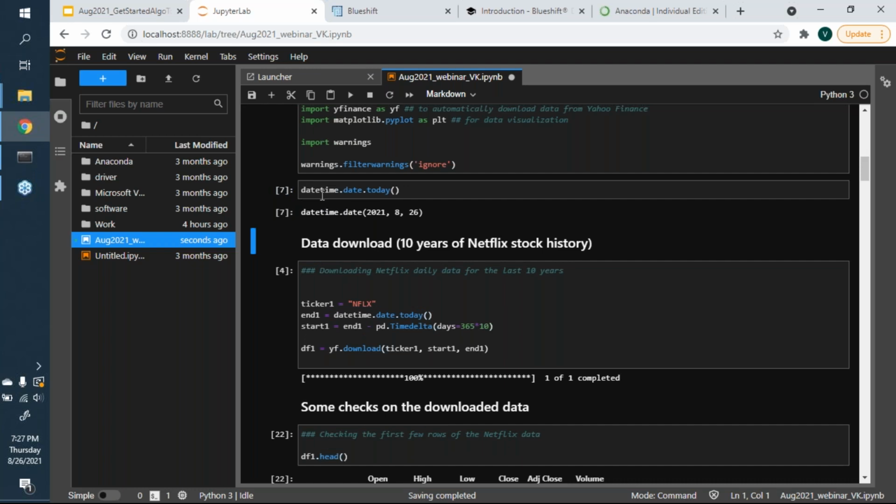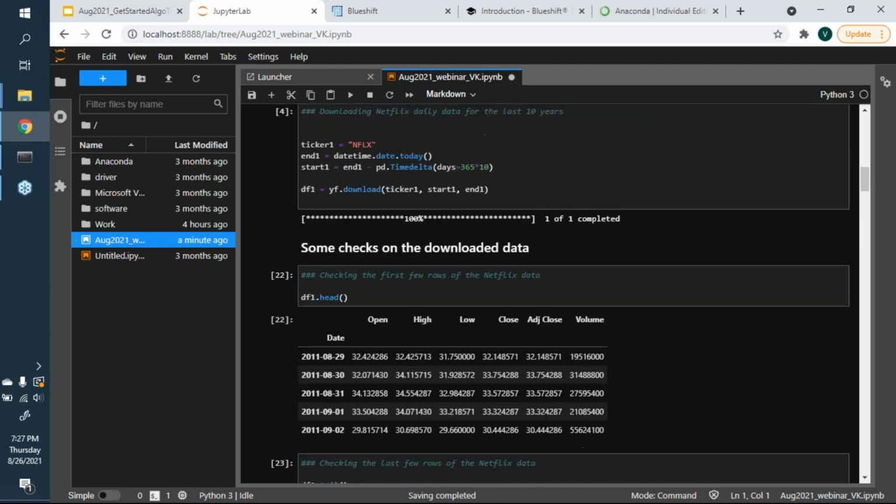When I do something like datetime.date.today, as the name suggests, it tells me today's date. For those of us who have come from other programming languages, Python code is often so intuitive that even someone who has never programmed can make a pretty good guess as to what a specific line is going to do. Since it has the word today, most people would guess it gives us today's date, and that's exactly what's happening.